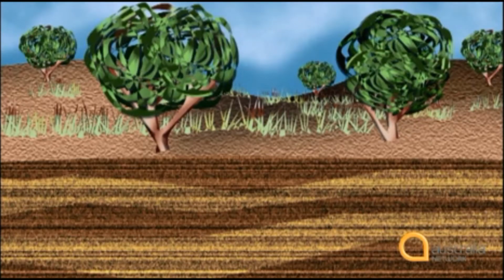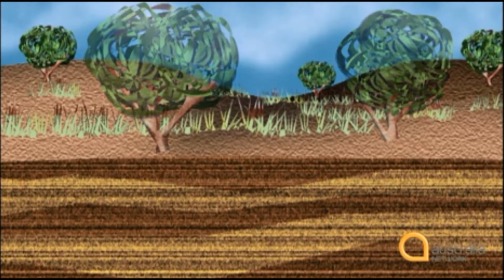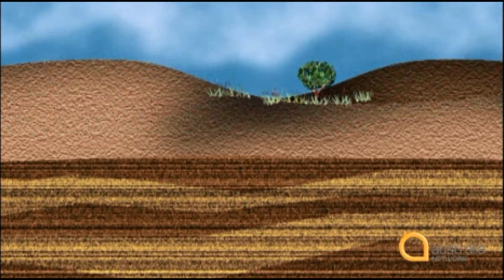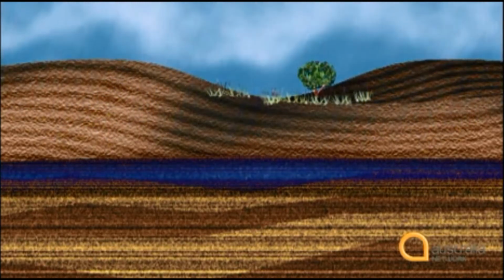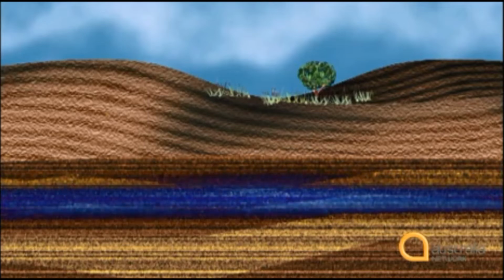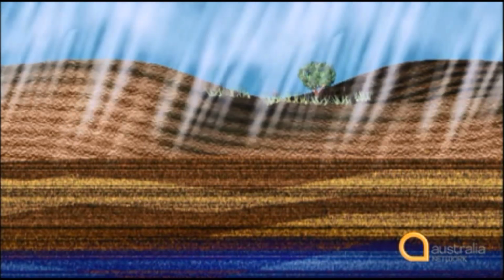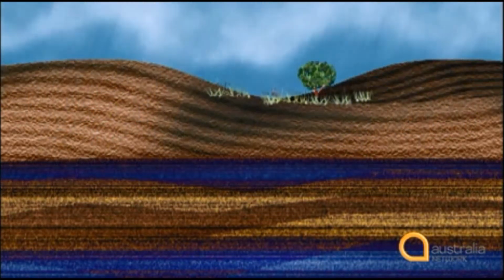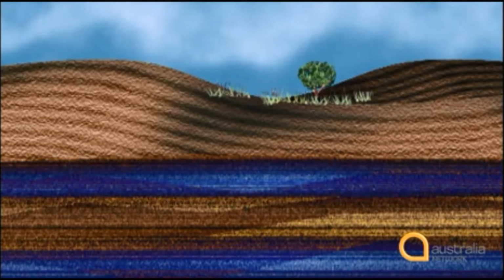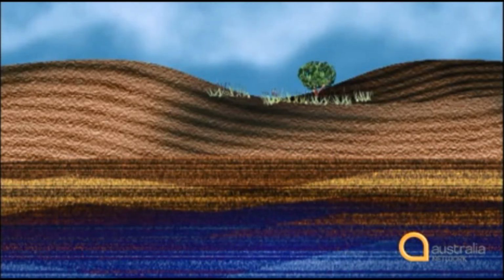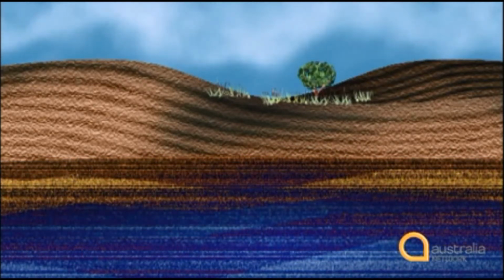One of the main causes of salinity is waterlogging. First, land is cleared for crops to grow. Now, instead of trees pumping the water out of the ground and keeping the salt stored, whatever water the crops don't use percolates down into the soil. Gradually, over a number of years, the earth gets wetter and wetter, and eventually it waterlogs. Then the water table starts to rise to the surface.